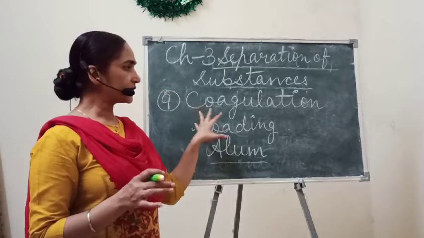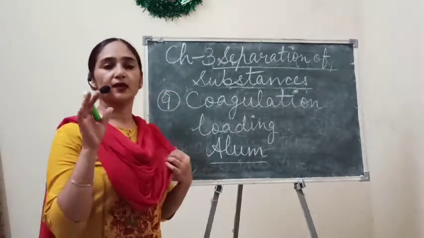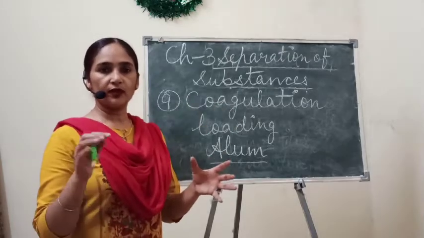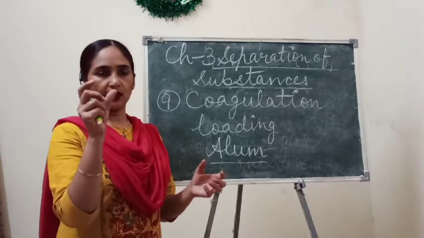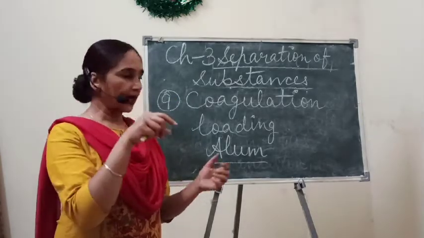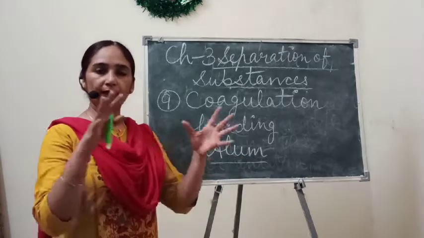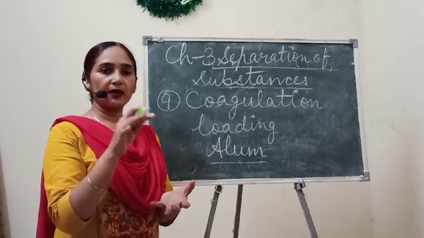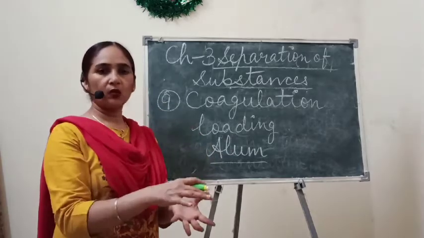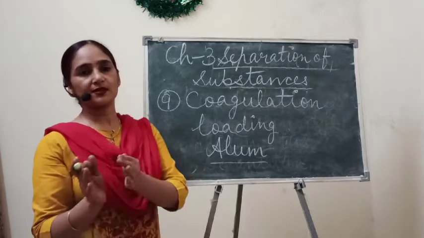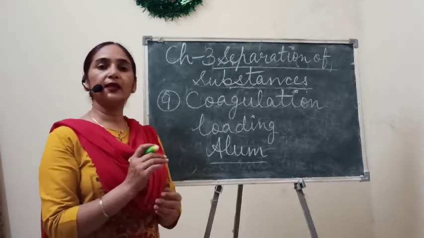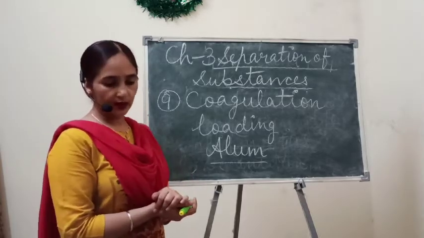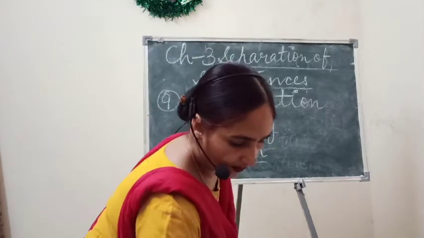Because of this method we can get clean water. When we want to clean a tub of water, we simply put a little bit of alum, fitkari, in that, and automatically the water becomes clean by settling down. All the dirty particles, dirt or dust, settle down. After some time you can easily separate out the clean water by the decantation method. Means you slightly tilt it and separate the clean water.